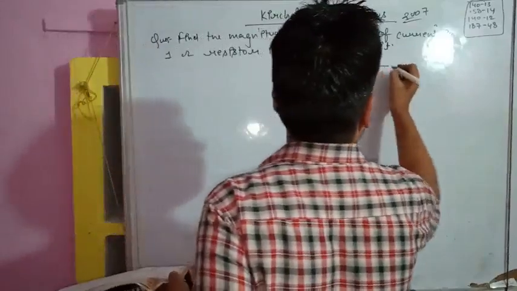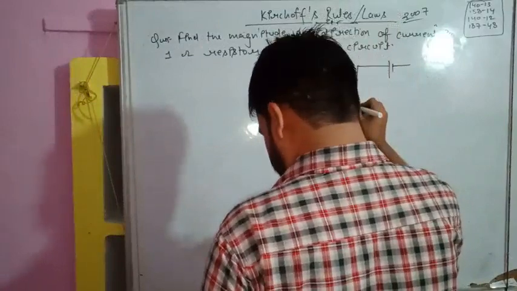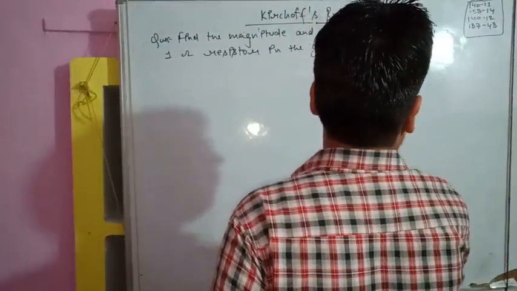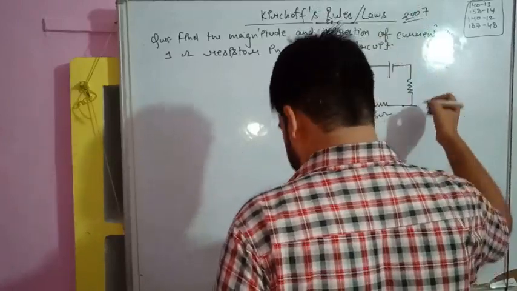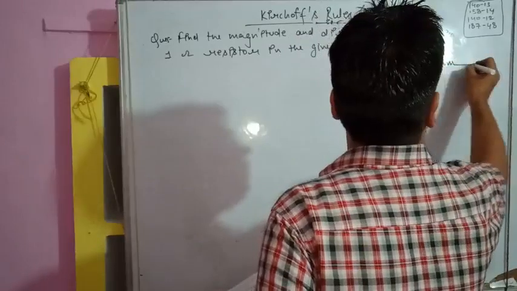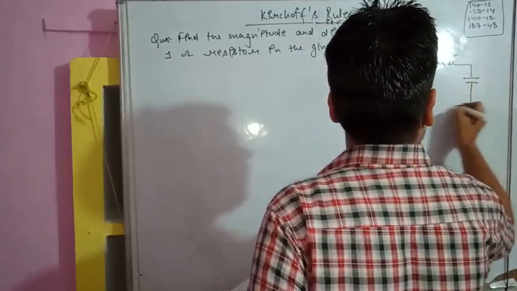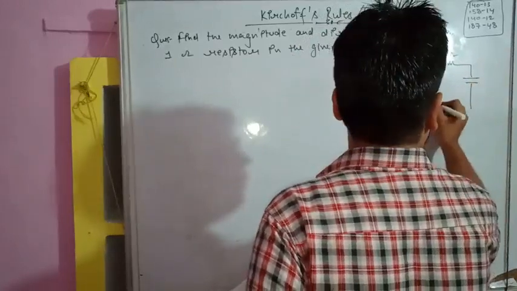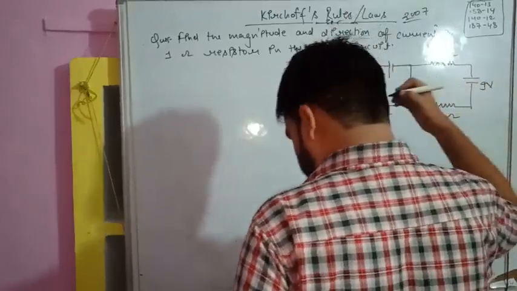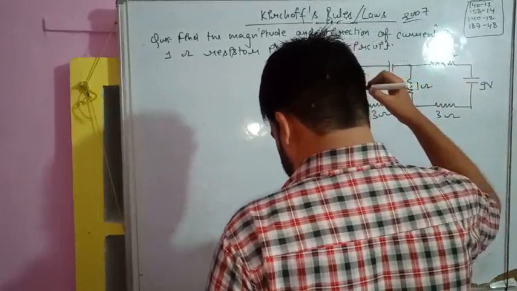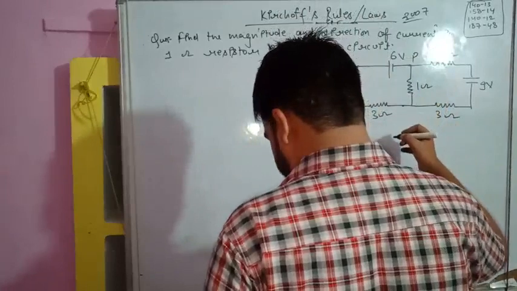So the circuit I am going to draw. This is the circuit. 6 volt, 3 ohm resistance is given, and let me complete the circuit. It's 2 ohm, and potential difference here is 9 volt, and here is also 3 ohm, and this is 9 volt, this is 1 ohm, another one here is 6 volt, point P, point Q.